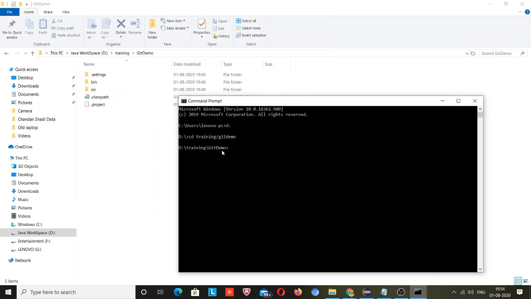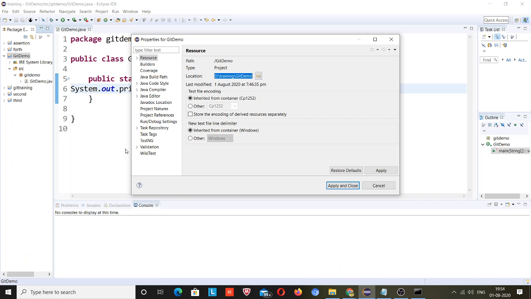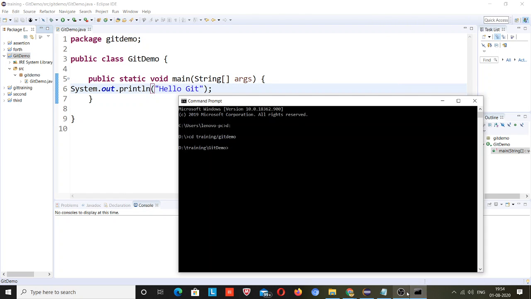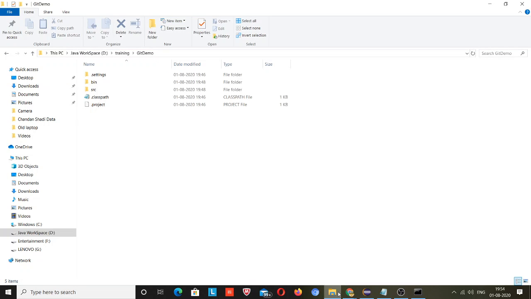Okay, so you can see I am on the right path, you can match it from here, D drive, training, git demo. So you need to come to the project level. My project is git demo and I am under the git demo. So here you can see, under git demo, you need to come to this path only.